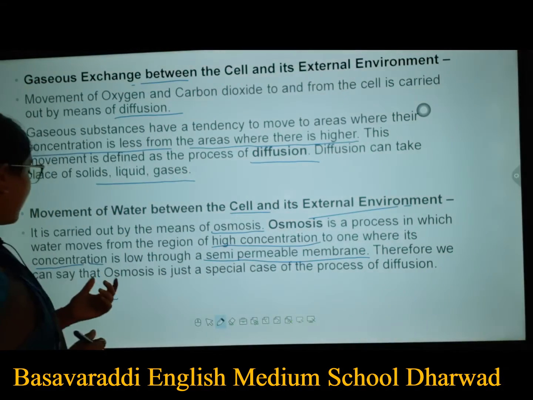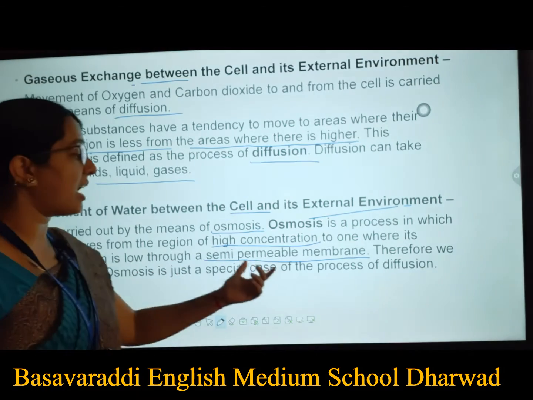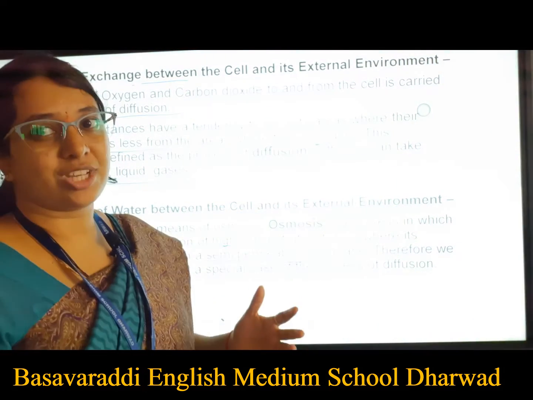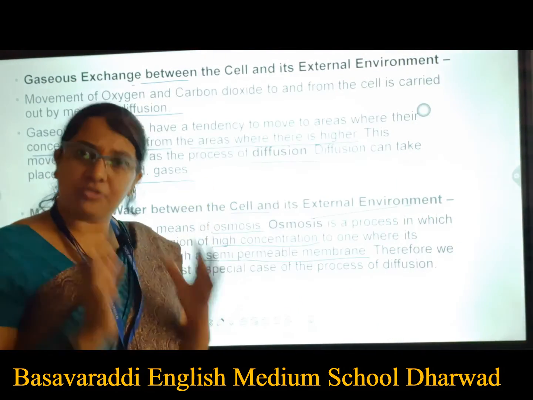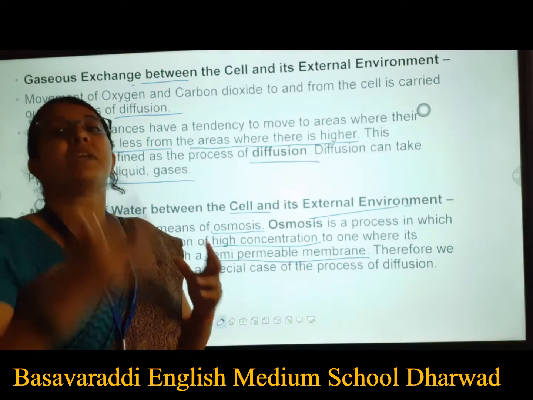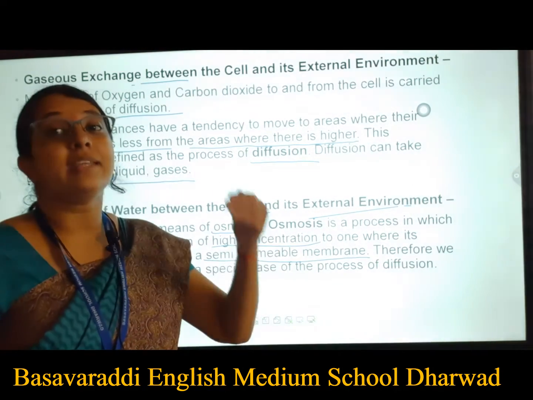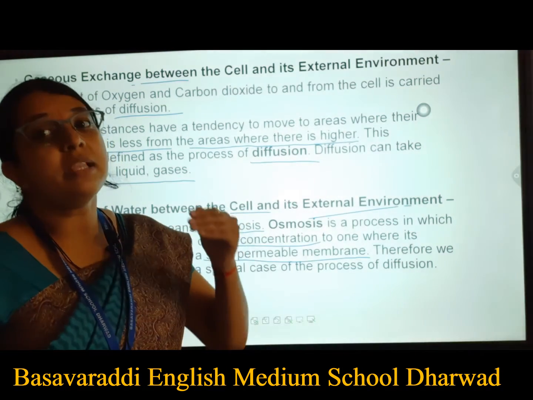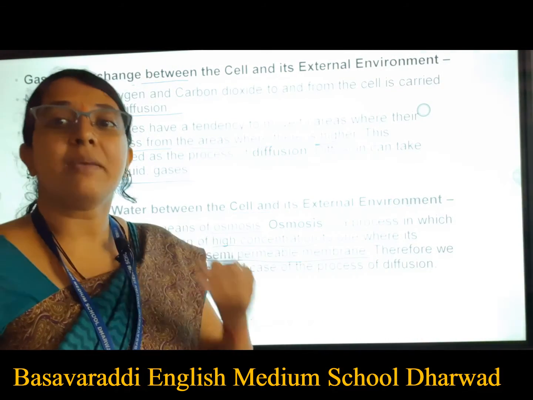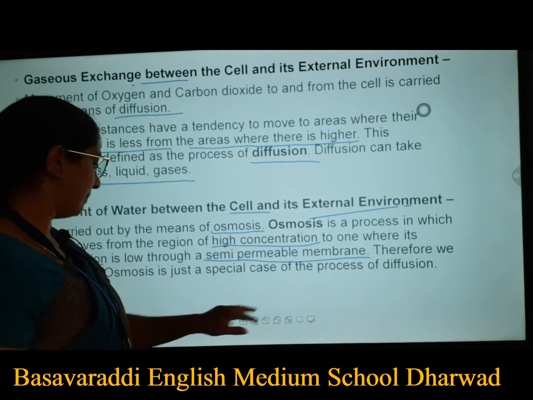Therefore, we can say that osmosis is just a special case of the process of diffusion, where we are including the semi-permeable membrane.